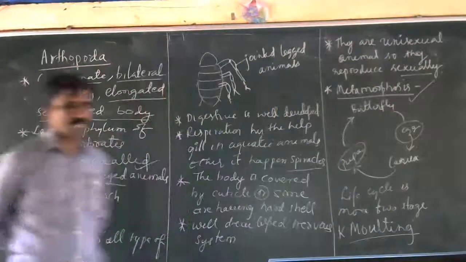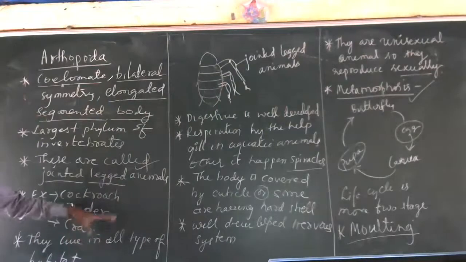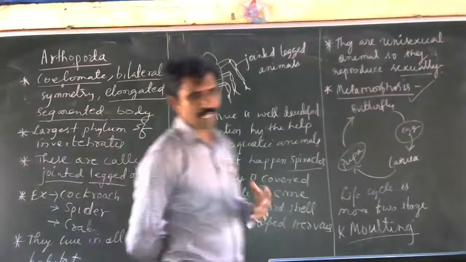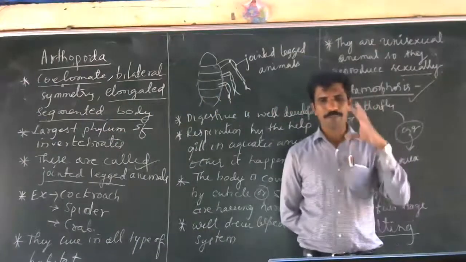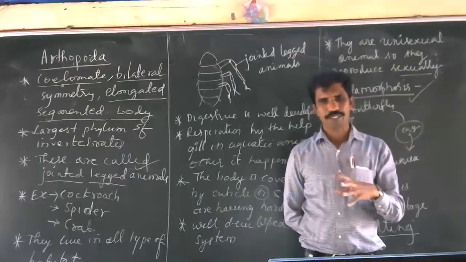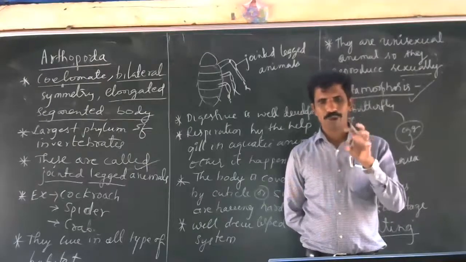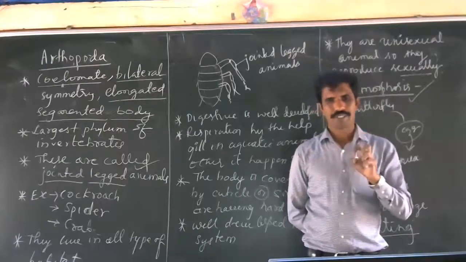By looking at an organism, we can identify it easily by these external characters. Here the head part is well developed. Remember that the head part is well developed. The head includes a mouth with well-developed parts for feeding. Understood?